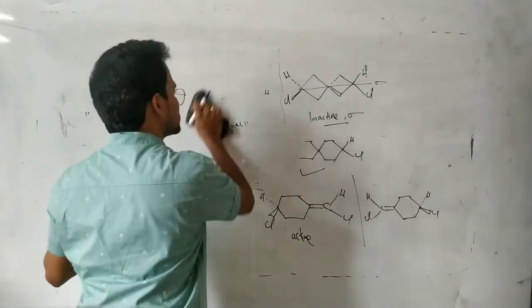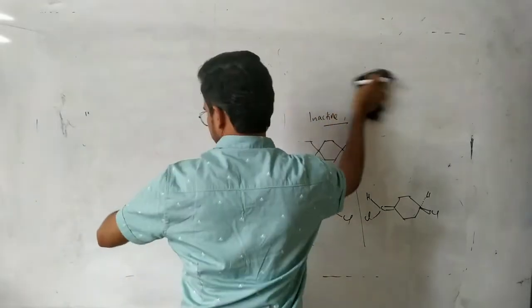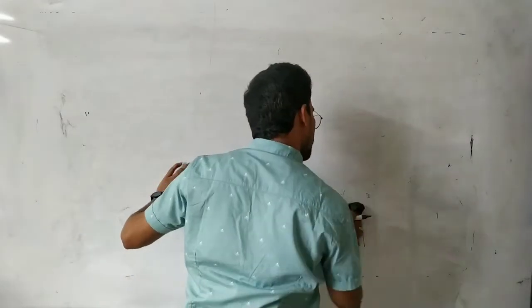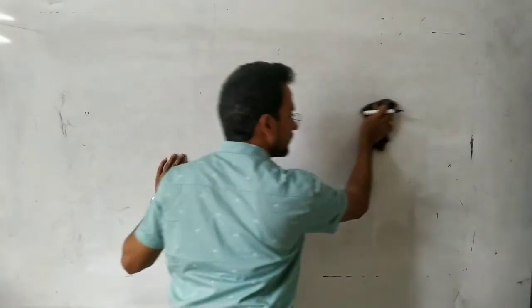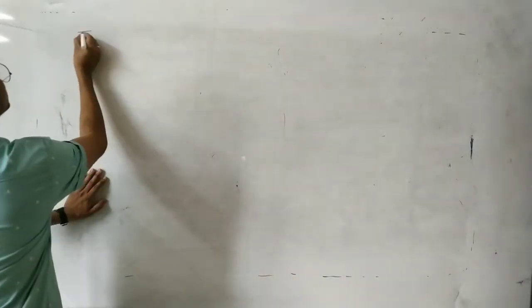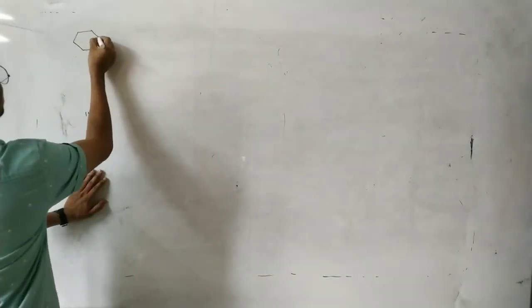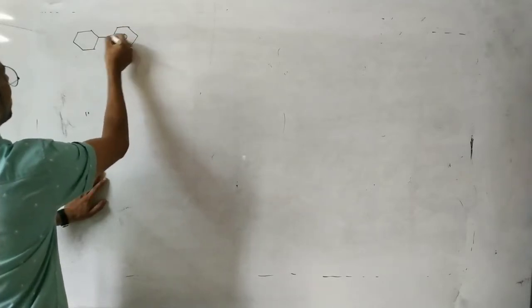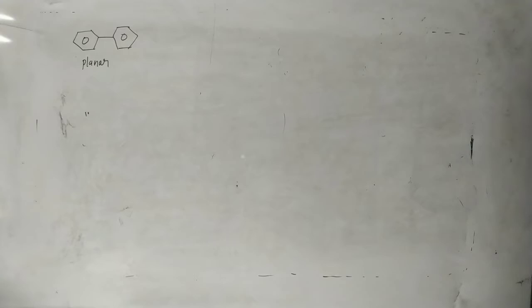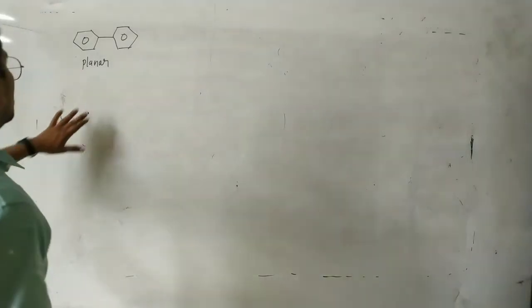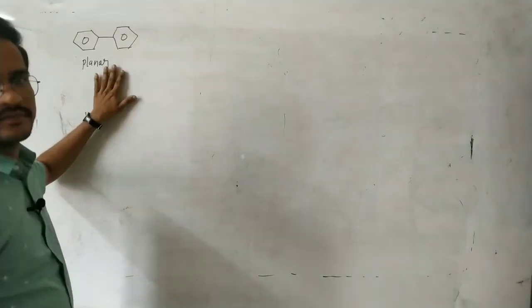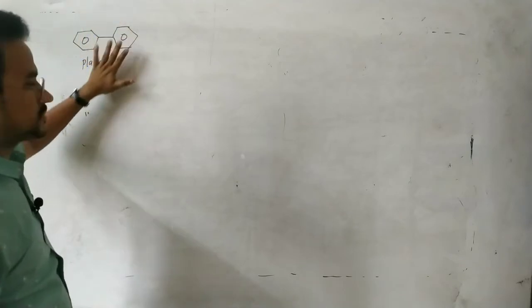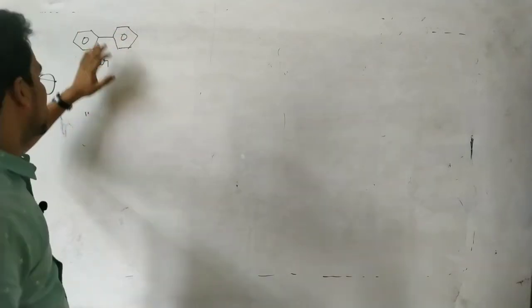That is a biphenyl. You see this one. These two rings of the biphenyl are planar. Okay, these two rings are present in the same plane.